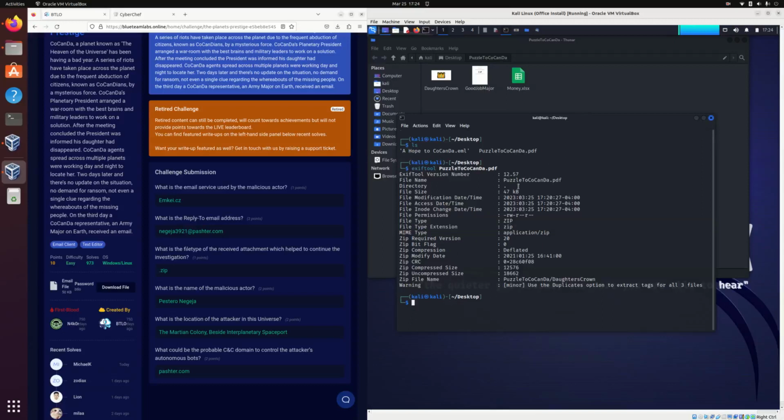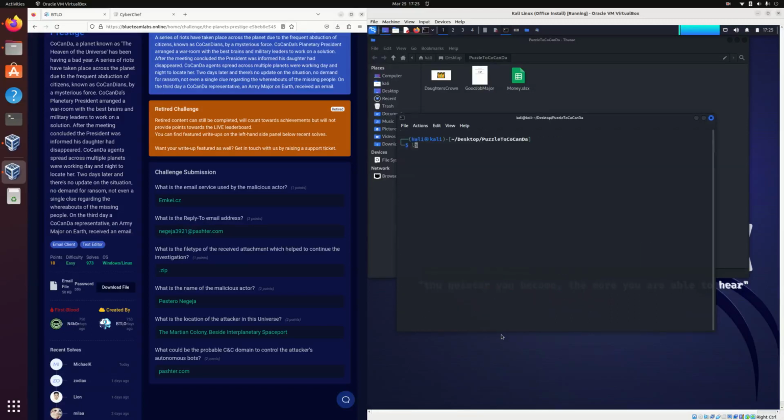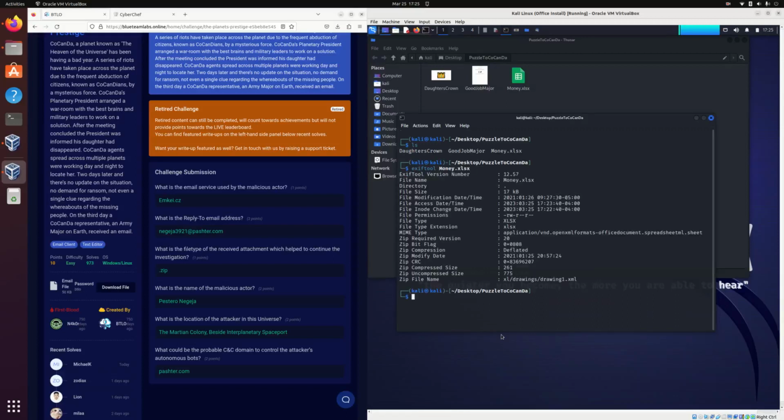So what I want to do is first run, let's try that on the Excel file. Let's locate the file and clear it so we can start from scratch. Let's say I want to do exif tool money.xlsx. It's going to provide it up. Let's see: file size, permissions, type, required, bit flag, compressed size. Okay, so no author right off the bat.